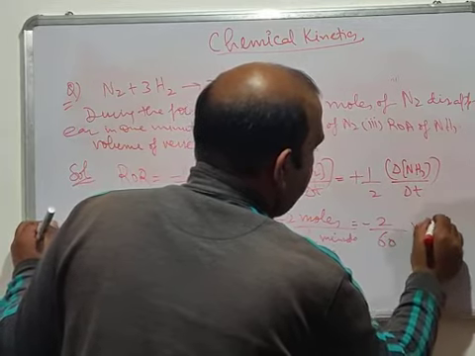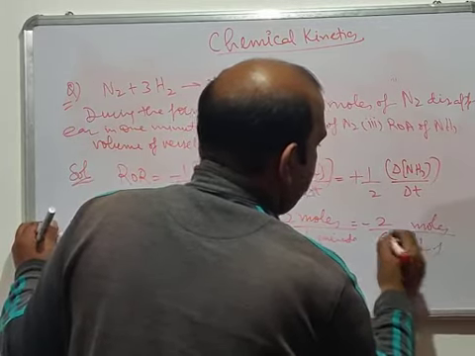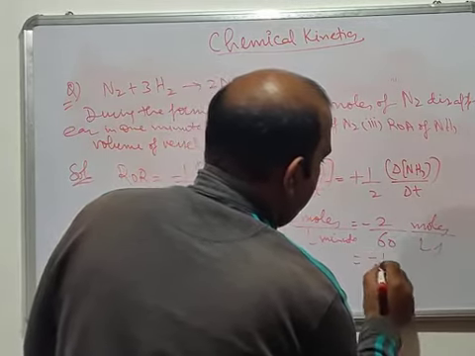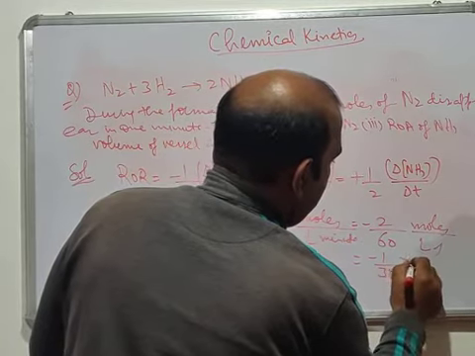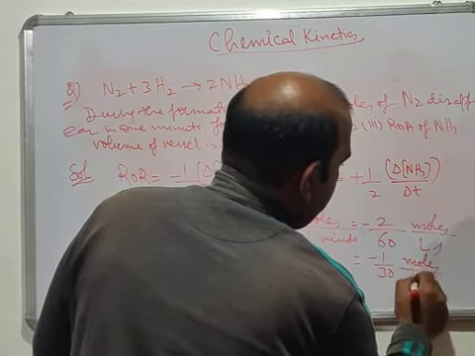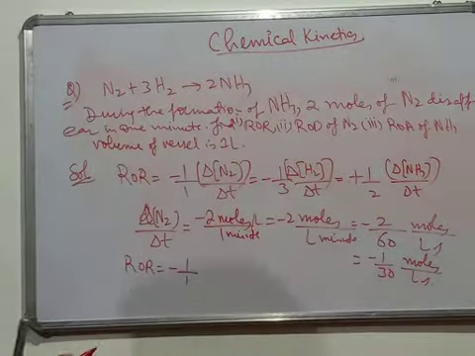So it will be minus 1 by 30 moles per liter per second.